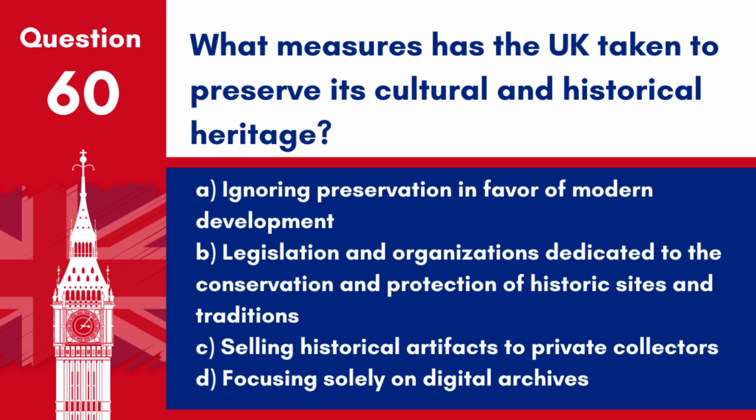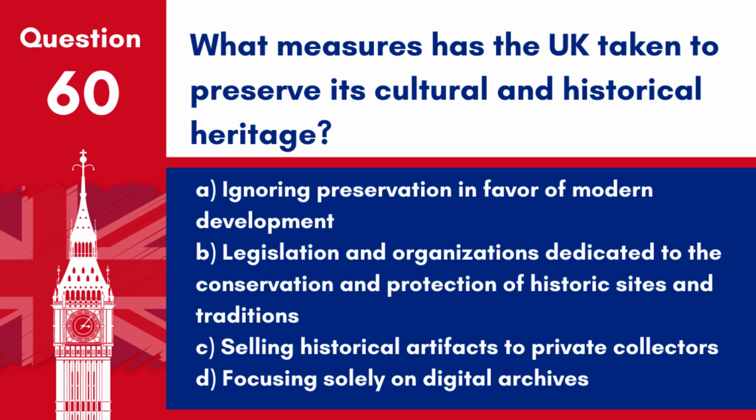Question 60. What measures has the UK taken to preserve its cultural and historical heritage? A. Ignoring preservation in favour of modern development. B. Legislation and organisations dedicated to the conservation and protection of historic sites and traditions. C. Selling historical artefacts to private collectors.